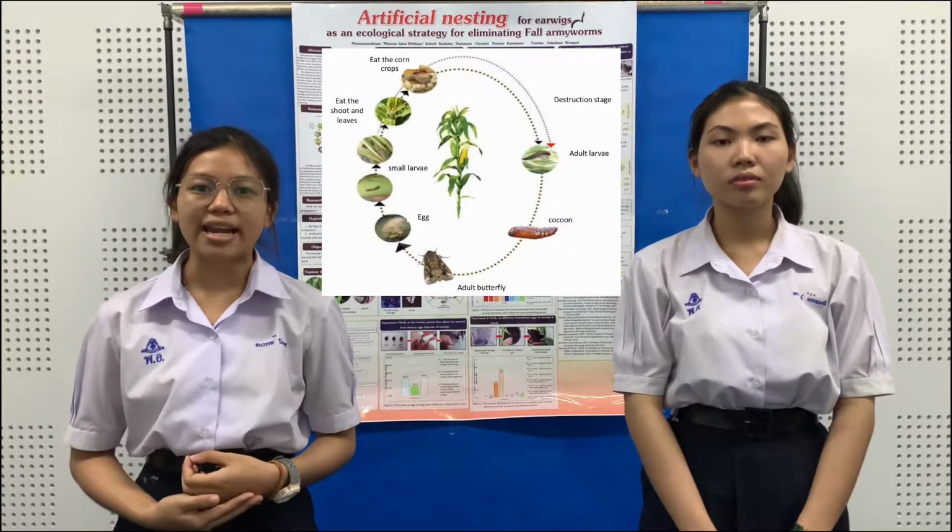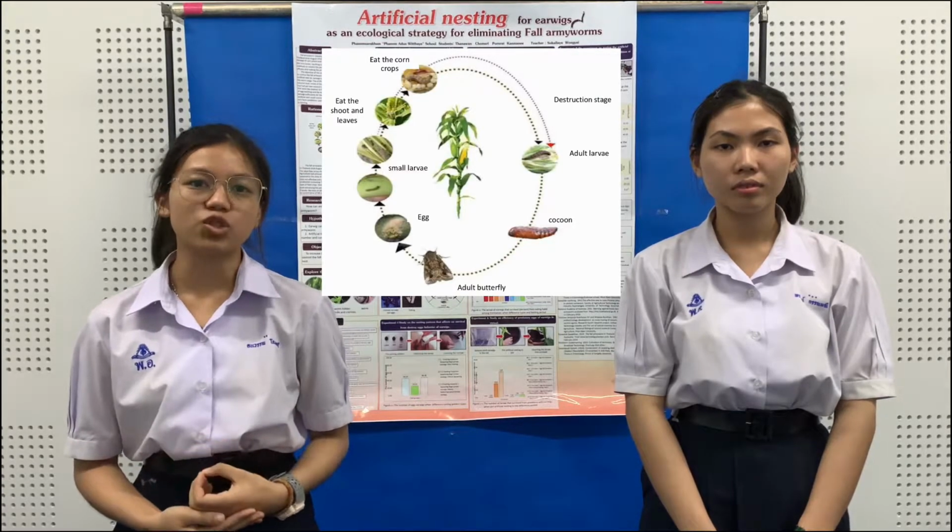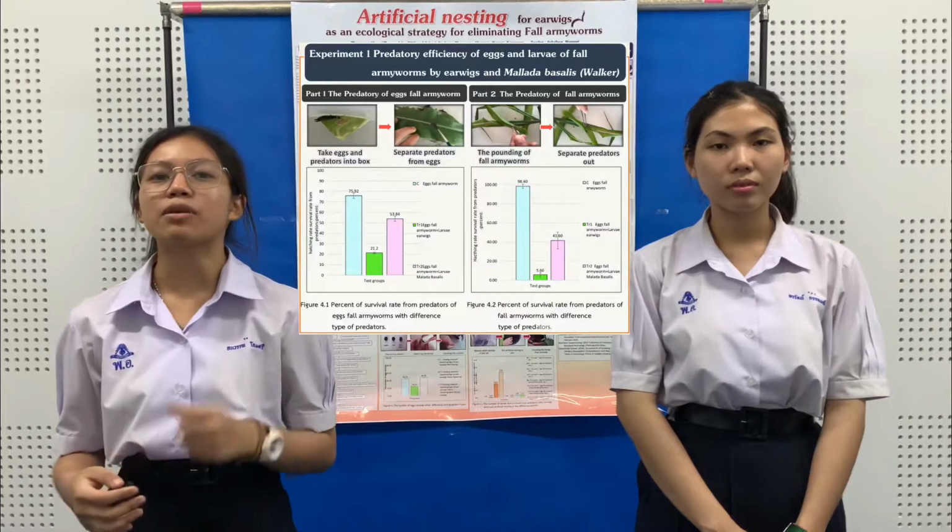We have an idea to use biological control to increase the earwig population to control larvae of fall armyworm. Objective: to increase the number of earwigs to control the fall armyworm by developing an artificial nest. Divided into 7 experiments. Experiment 1.